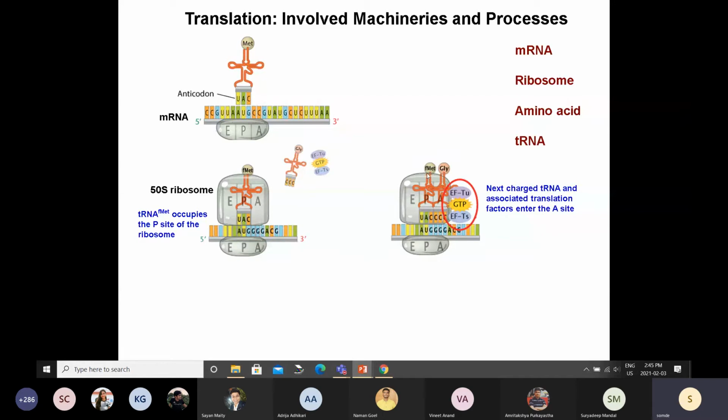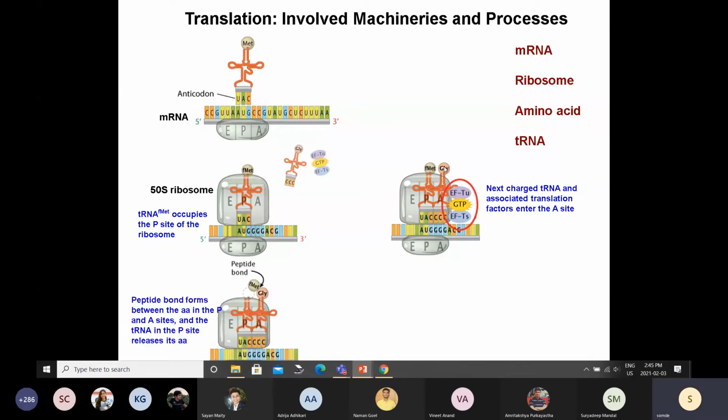Now there will be a reaction between these two, so that this bond will be cleaved. The methionine will now be connected to the glycine via a peptide bond. So the C terminus of the methionine will be connected to the N terminus of the glycine. This will be the first amino acid, this will be the second amino acid, and they are now connected by this peptide bond.